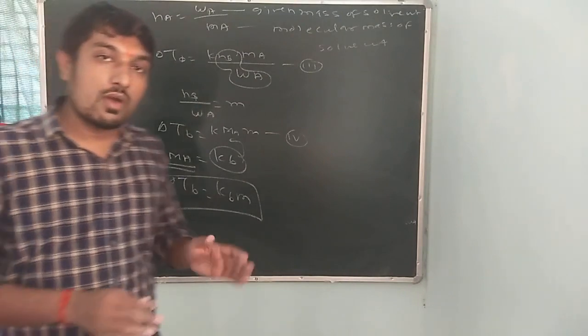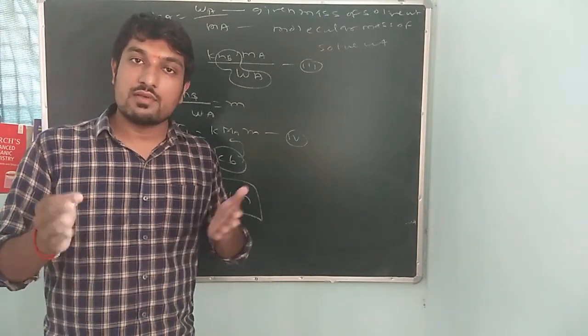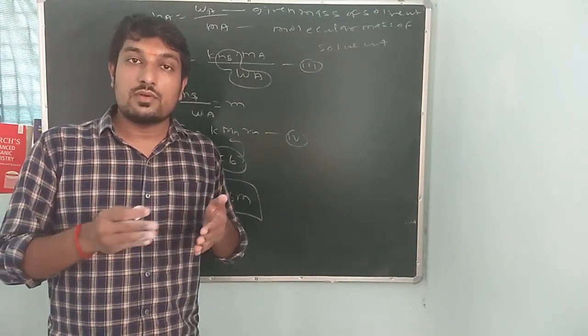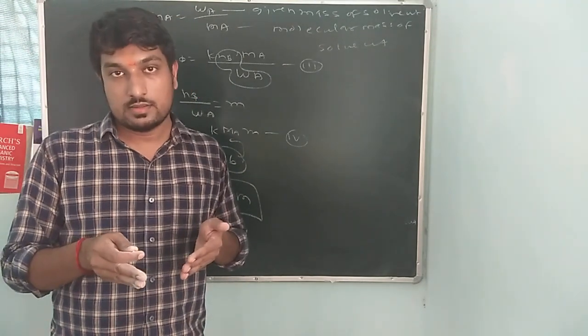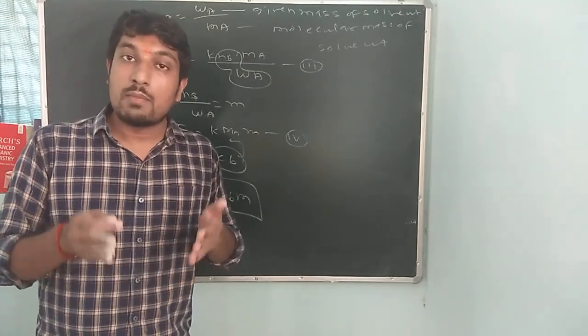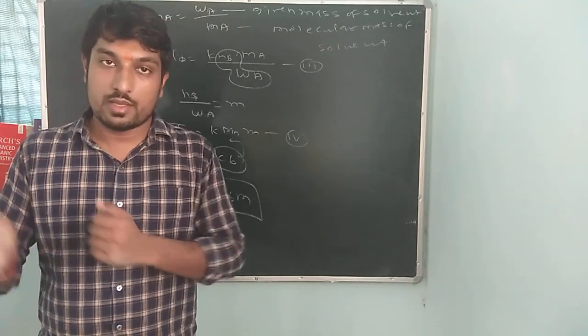We have one more derivation. What is that derivation? The derivation is to find the molecular mass of solute with the help of elevation in boiling point.